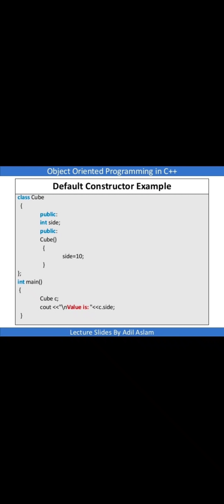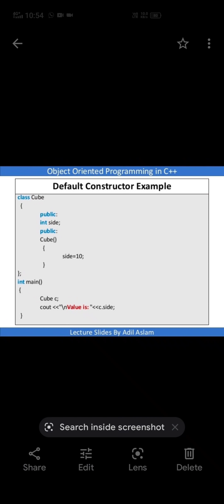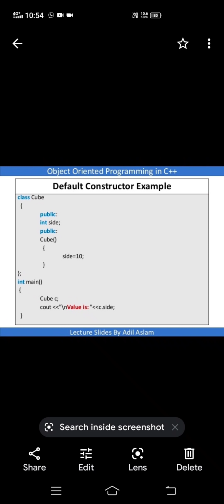Here one variable, side, is there. In that I want to initialize the value 10, so we have taken the constructor Cube. After Cube we have written parentheses which do not have any argument, so this is called a default constructor. In the Cube definition we have written side is equal to 10. Next, in the main section we create one object named C: Cube C, where Cube is the class name and C is the object.